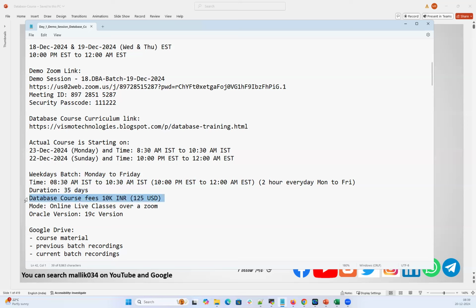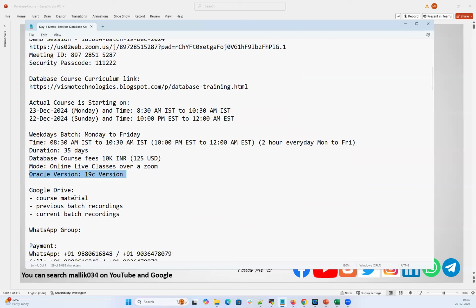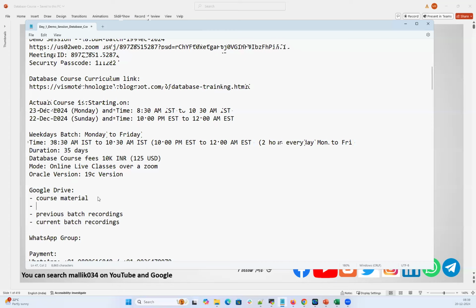And this is the paid training. The course fee is 10,000 Indian rupees or 125 US dollars. It will be conducted via Zoom sessions. And we're going to cover the 19c Oracle version. The registered students will get access to the Google Drive with the course materials and other information.